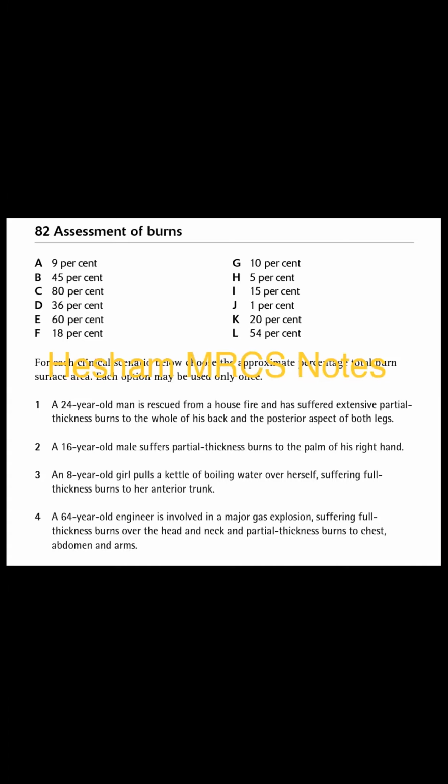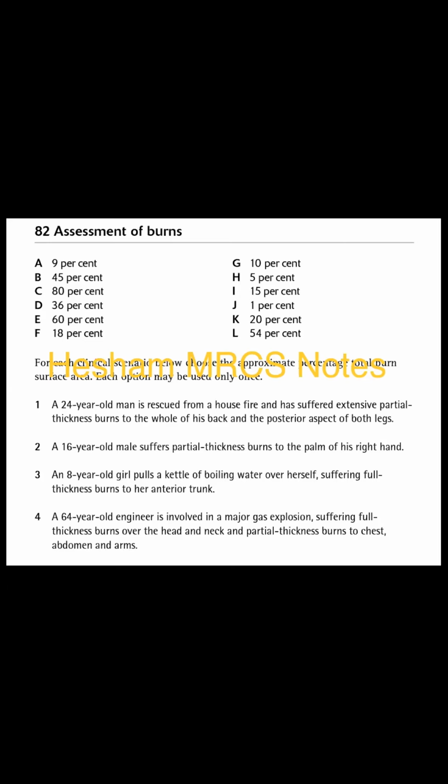A 64-year-old engineer is involved in a major gas explosion, suffering full thickness burn over the head and neck, and partial thickness burns to chest, abdomen, and arms. Head and neck, the whole head and neck, it's 9%. Chest is also 9, this is 18. Abdomen, 9%, because the abdomen is the other half of the trunk, so this is 27. And arms, 9.